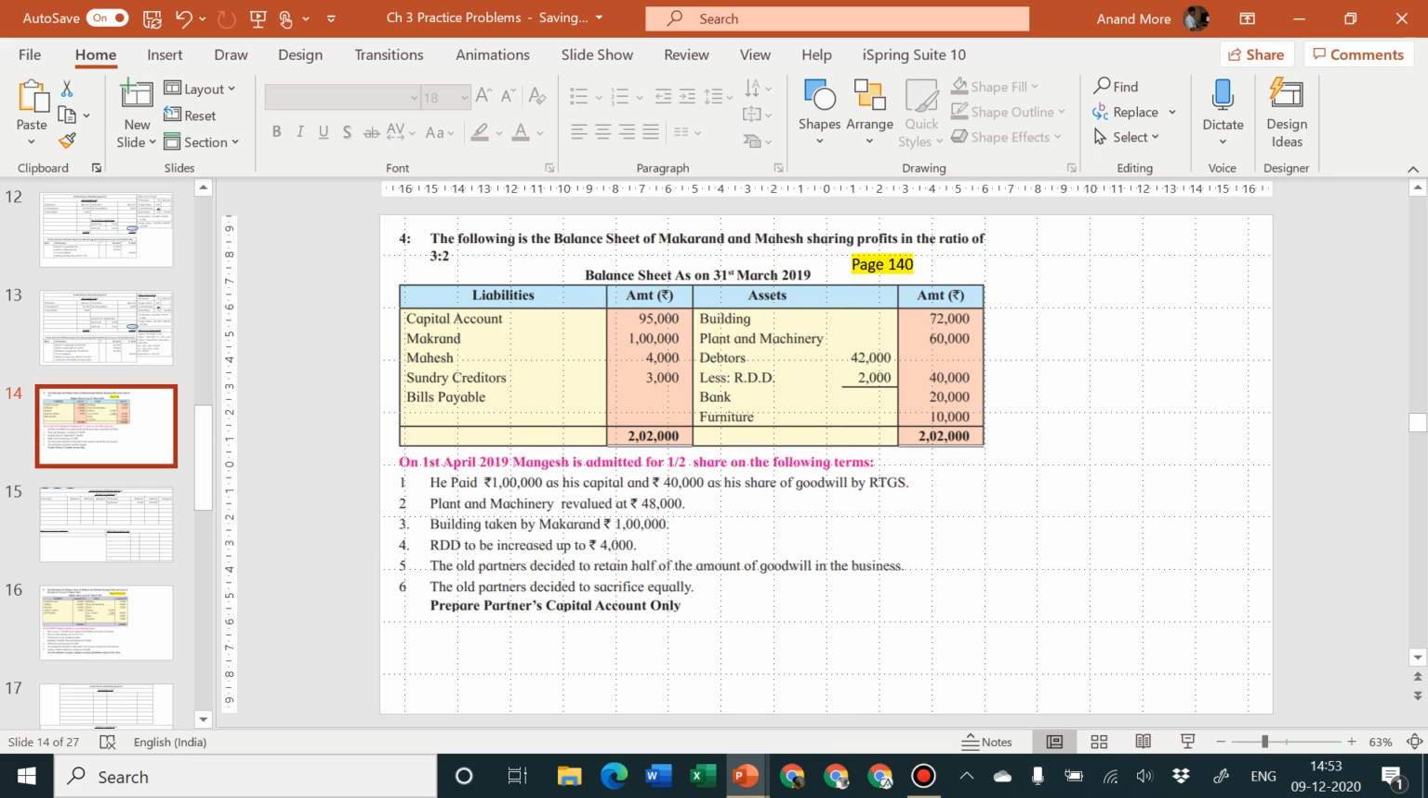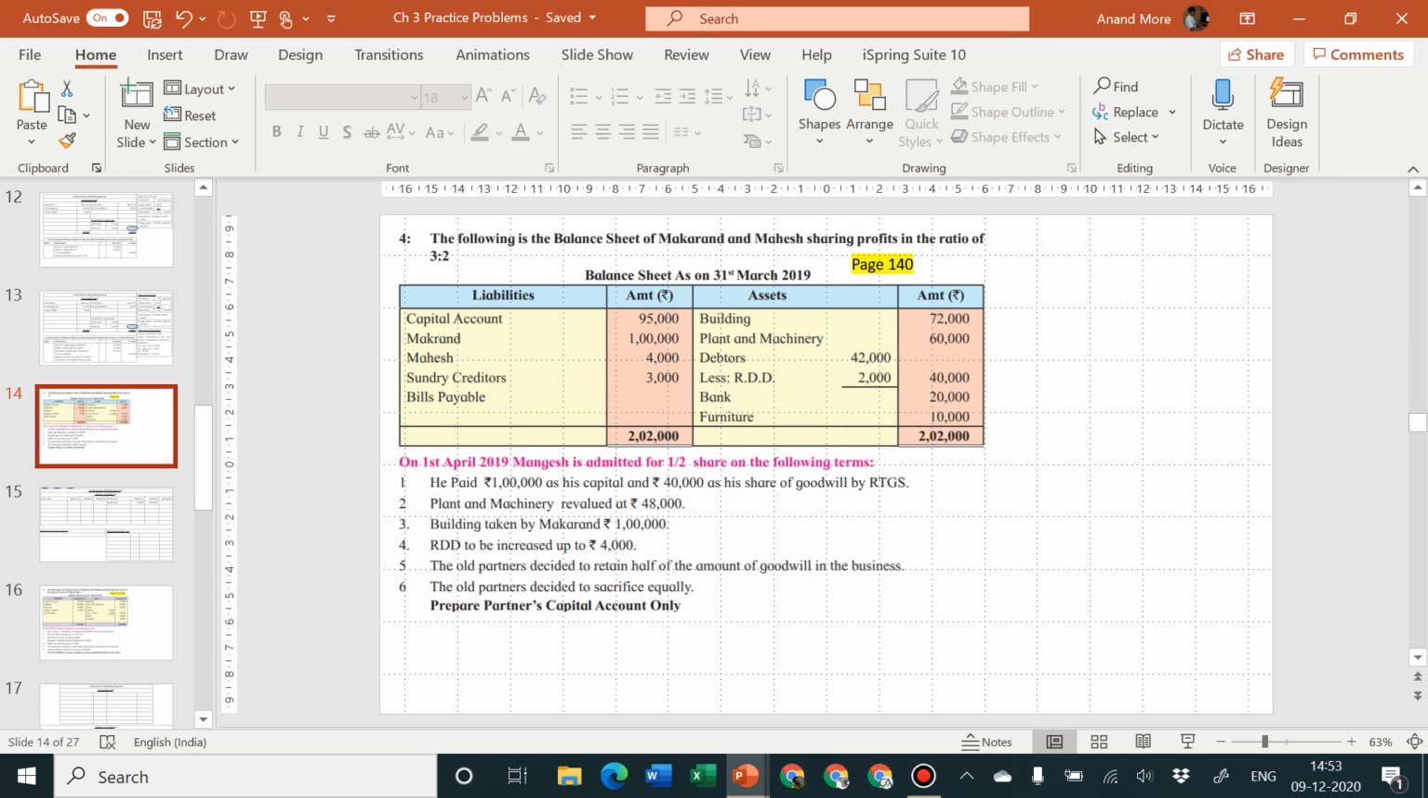Next one, sundry creditors will go directly to balance sheet, bills payable will directly go to balance sheet. Building, plant and machinery, debtors less RDD, bank, furniture, all these different things will either go to balance sheet or they will go to bank account. We have neither prepared balance sheet nor bank account, so we cannot show the same.